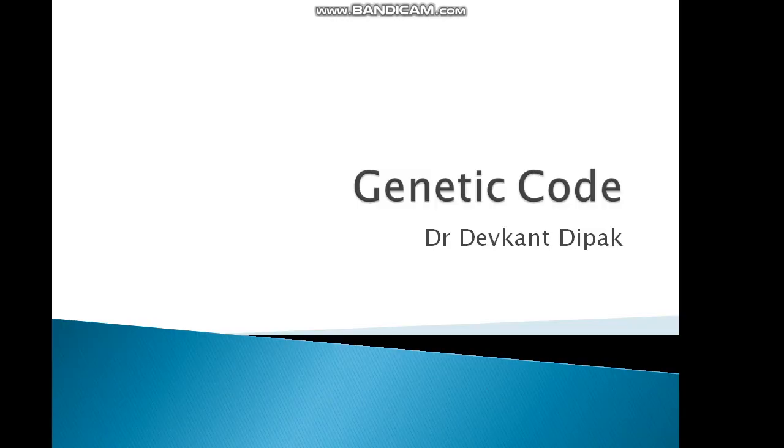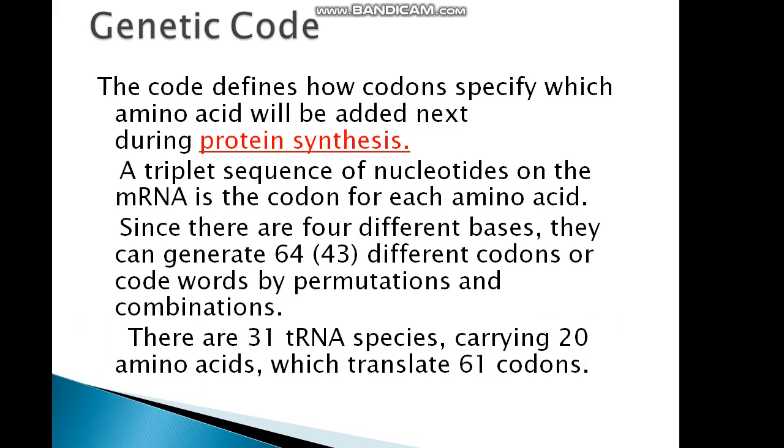Today we will discuss genetic code. What is genetic code? The genetic code defines how codons specify which amino acid will be added next during protein synthesis. A triplet sequence of nucleotides on the messenger RNA is the codon for each amino acid. Since there are 4 different bases, they can generate 64 (4 to the power 3) different codons or code words